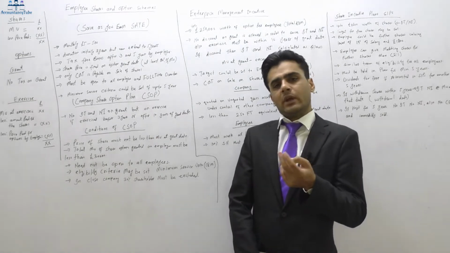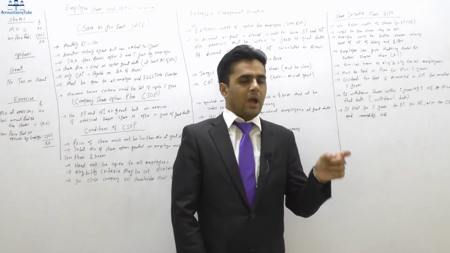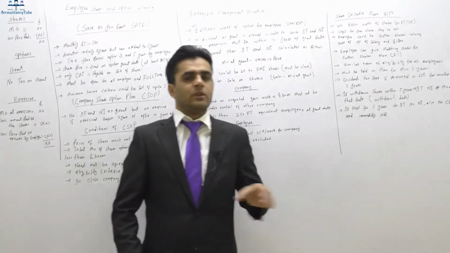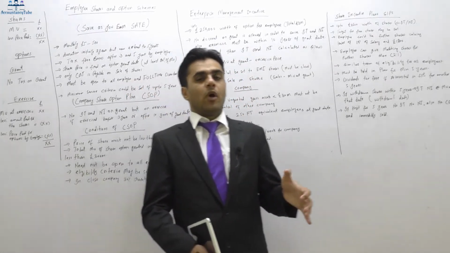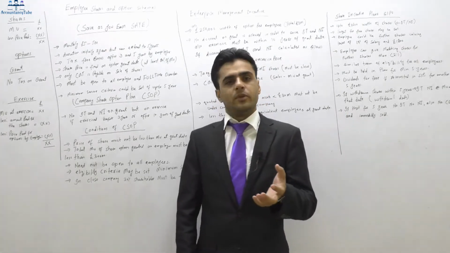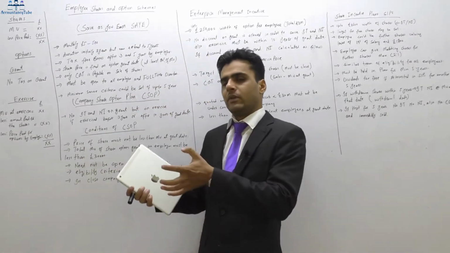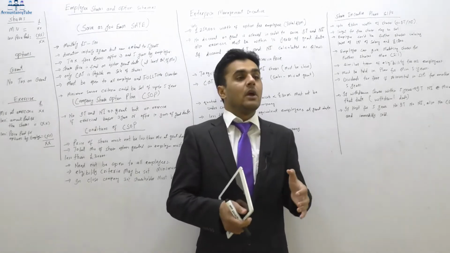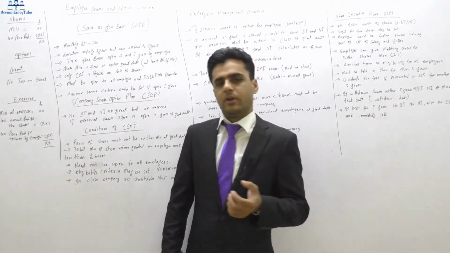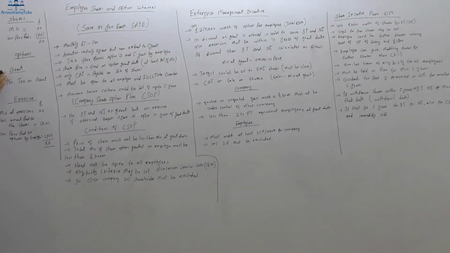Now there are two dates relevant here. One is the grant date, when the options are granted to you. So when the boss says you have an option, they will give you a piece of paper which says it is an option. That is the grant date, when your options are given. Another date is the exercise date, when you will actually exercise your options. You will actually buy the shares. Alright, so that is the exercise date. One is the grant date when the options are granted, and another one is the exercise date when you actually buy the shares. Right? Now when the options are given, as I said, there will be two stages. One would be the grant date, and there won't be any tax at all on the grant.